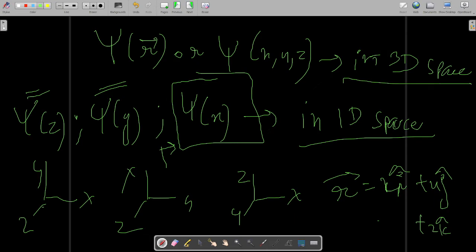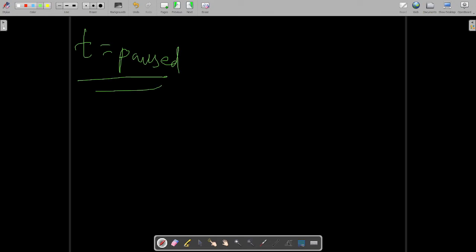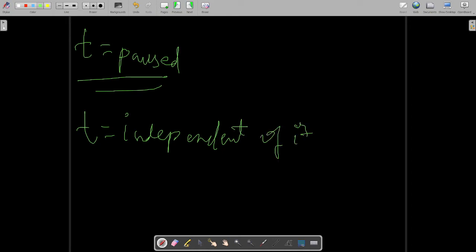And one more thing is there, that it is a stationary system. Stationary system means we have assumed the time has paused, or we have assumed that it is independent of time. Now, what does this imply?